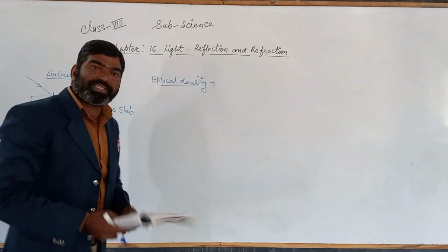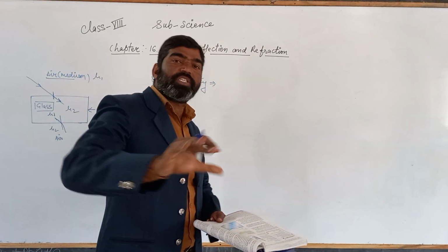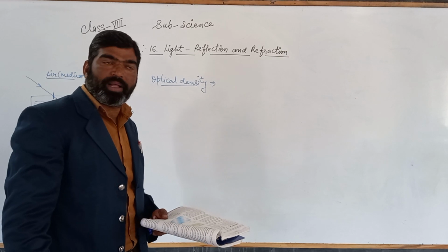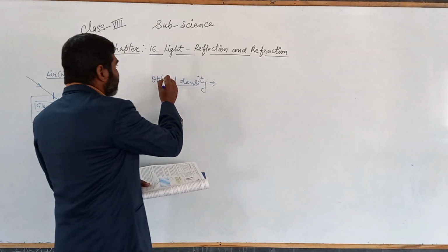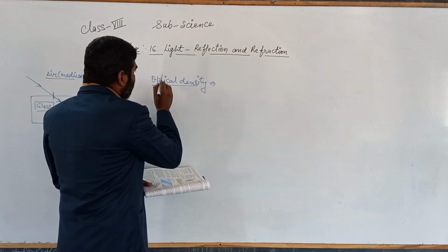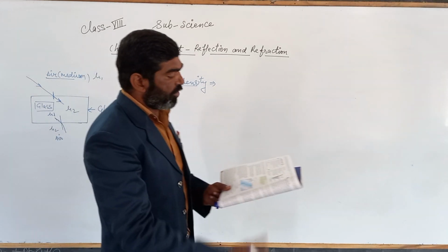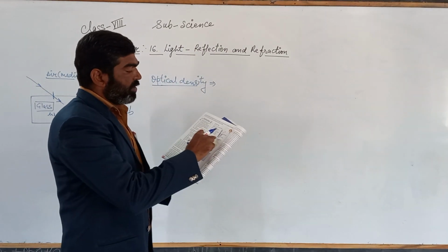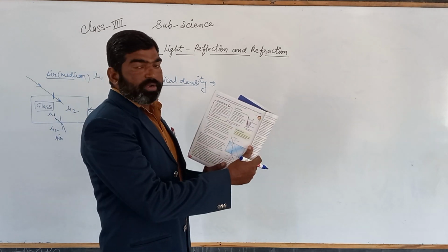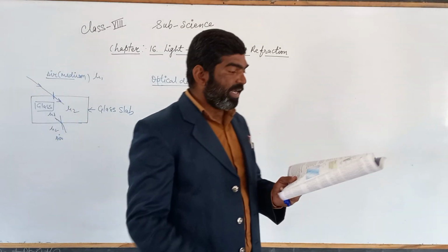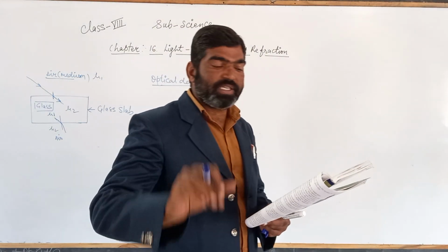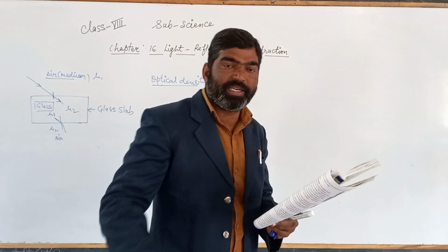Means the higher the optical density, the lower the speed, and that medium will be denser. So suppose now you see this in your textbook, this activity is given here. Now you see in your textbook, page number 192, we have taken a glass filled with some water and we kept one pencil in it.